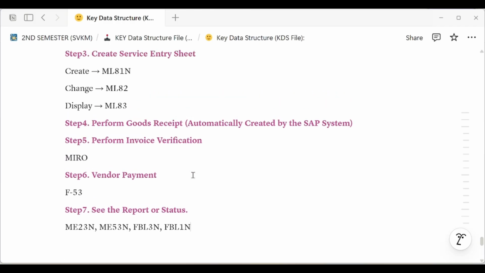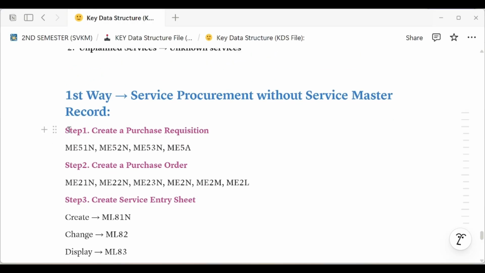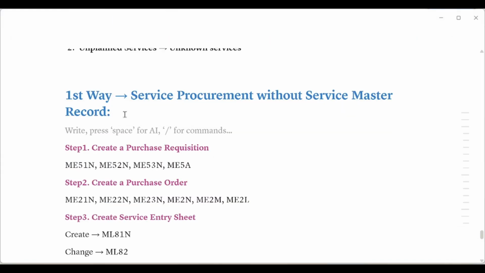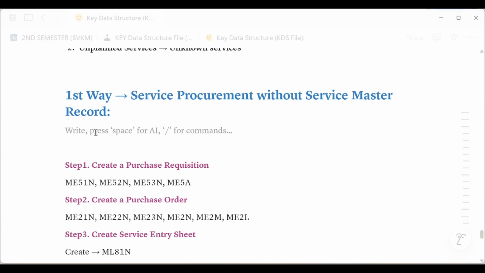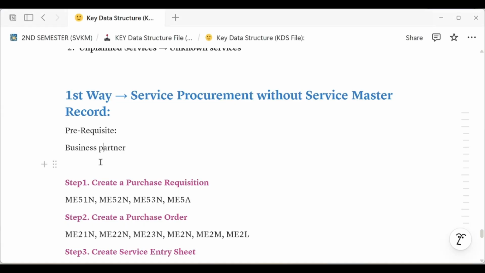Now one by one we perform all the steps. First we start with creating a purchase requisition. Before that you require some prerequisites. What are the things you need? Your prerequisite is the business partner, which means your vendor.